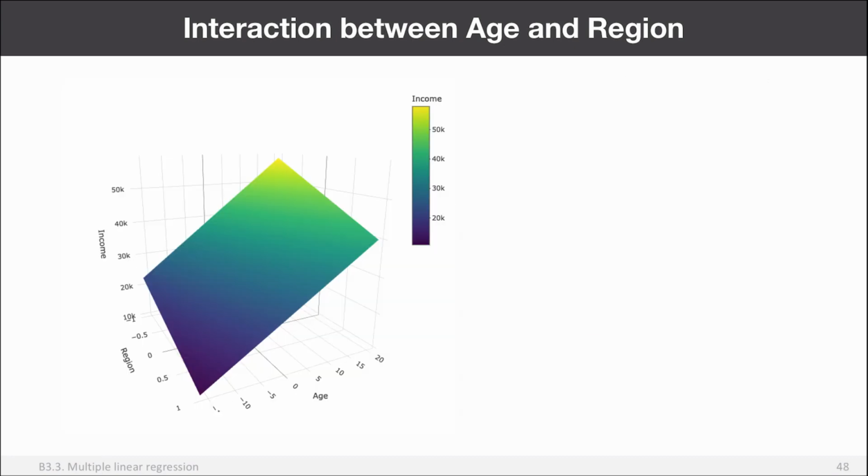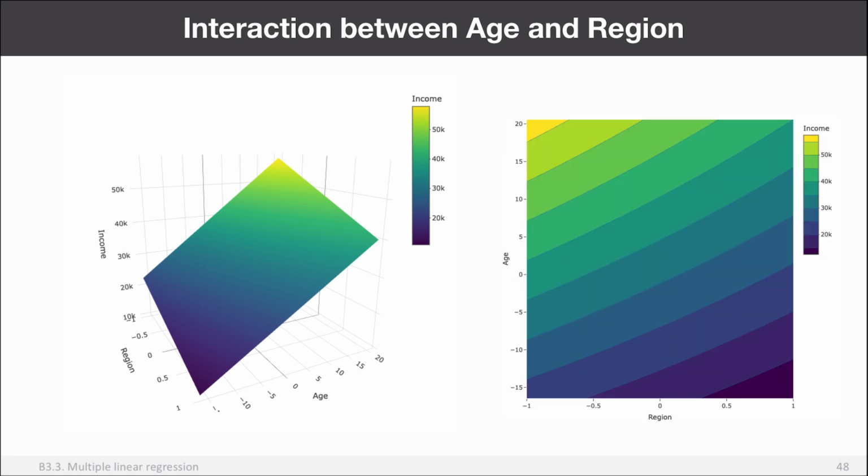How does interaction influence your model? Well, it makes it less linear. I know it's probably difficult to see on this plot because in this case, it's difficult to see that this is not a plane anymore, it's a surface. But if I make a contour plot, you can see it clearly because now instead of parallel lines, you have kind of curves. Why curves?